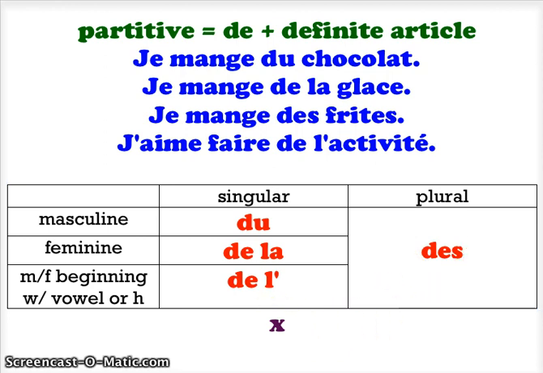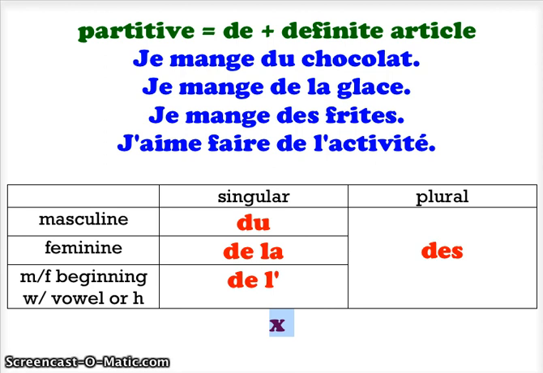All right, good. We just have one little note that you need to be aware of, and I've kind of talked about this before when we talked about indefinite articles in the negative. But anytime the partitive follows a negative expression, du, de la, de l', or des, it automatically reverts to de. Doesn't matter if it's du, de la, de l', or des. After a negative expression like ne pas, it automatically becomes de.